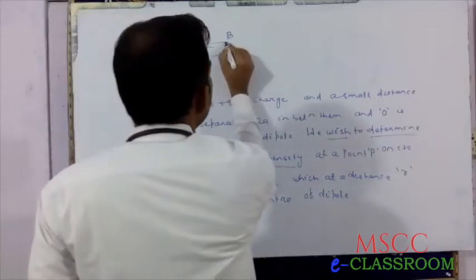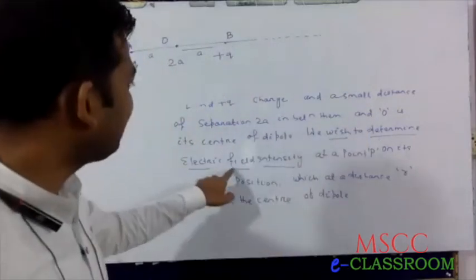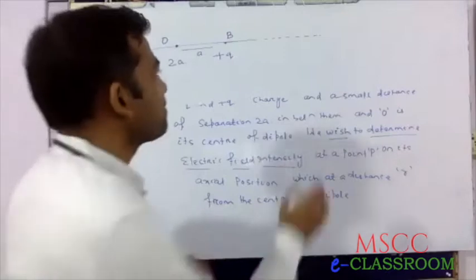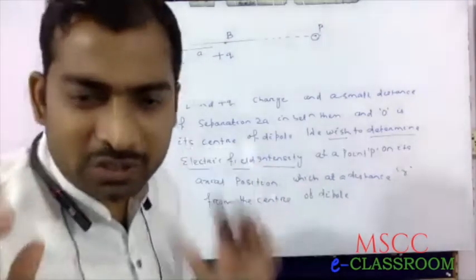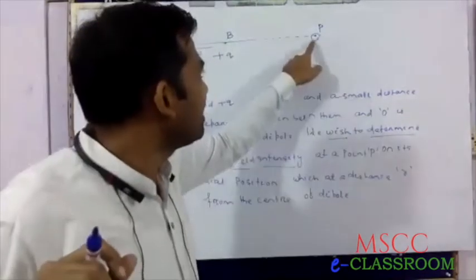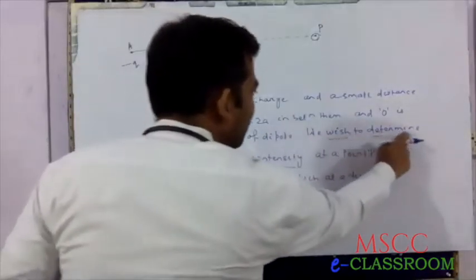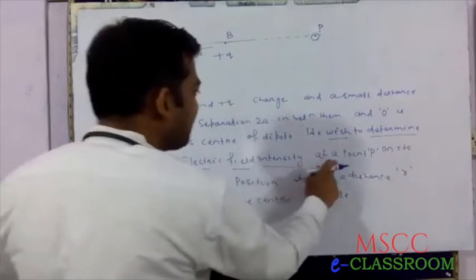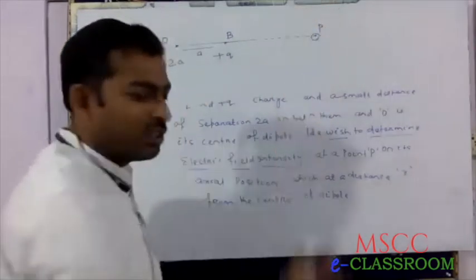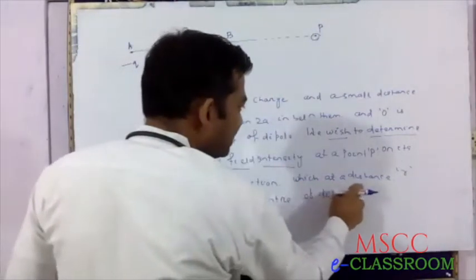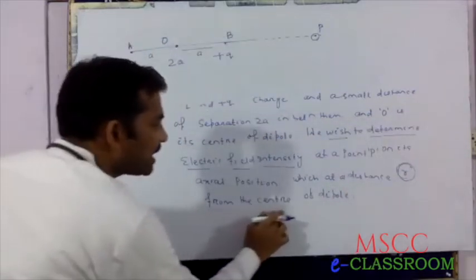And we wish to determine electric field intensity at a point P. Suppose this is the point P on its axial position, which is at a distance r from the center of dipole.